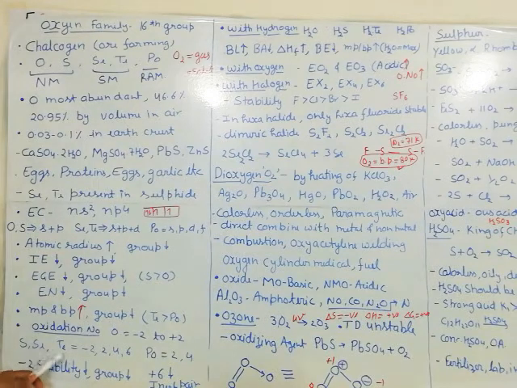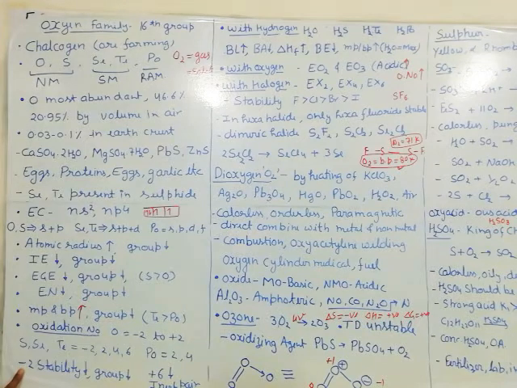Sulfur, selenium and tellurium can give the -2 oxidation number, and +2, +4, +6. But down the group, +2 and -2 become unstable. Instability increases, stability decreases. Why is it so? Because the -2 oxidation number means a tendency to gain electrons.